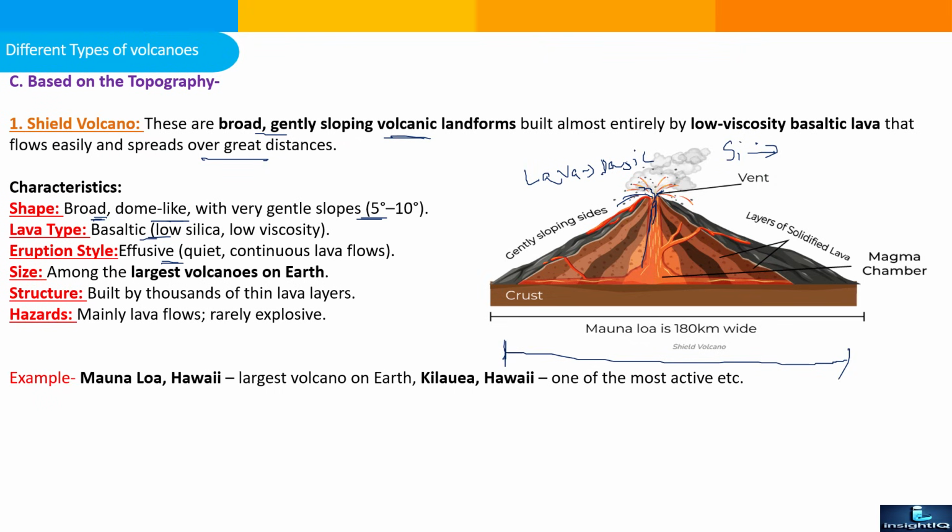Eruption style: effusive, not explosive. Size: it is among the largest volcanoes on the earth. This is the keyword: among the largest volcanoes on the earth. Structure: built by thousands of thin layers of lava, because the lava continuously solidifies. Hazard: mainly lava flow, rarely explosive. Example: Mauna Loa in Hawaii, USA.